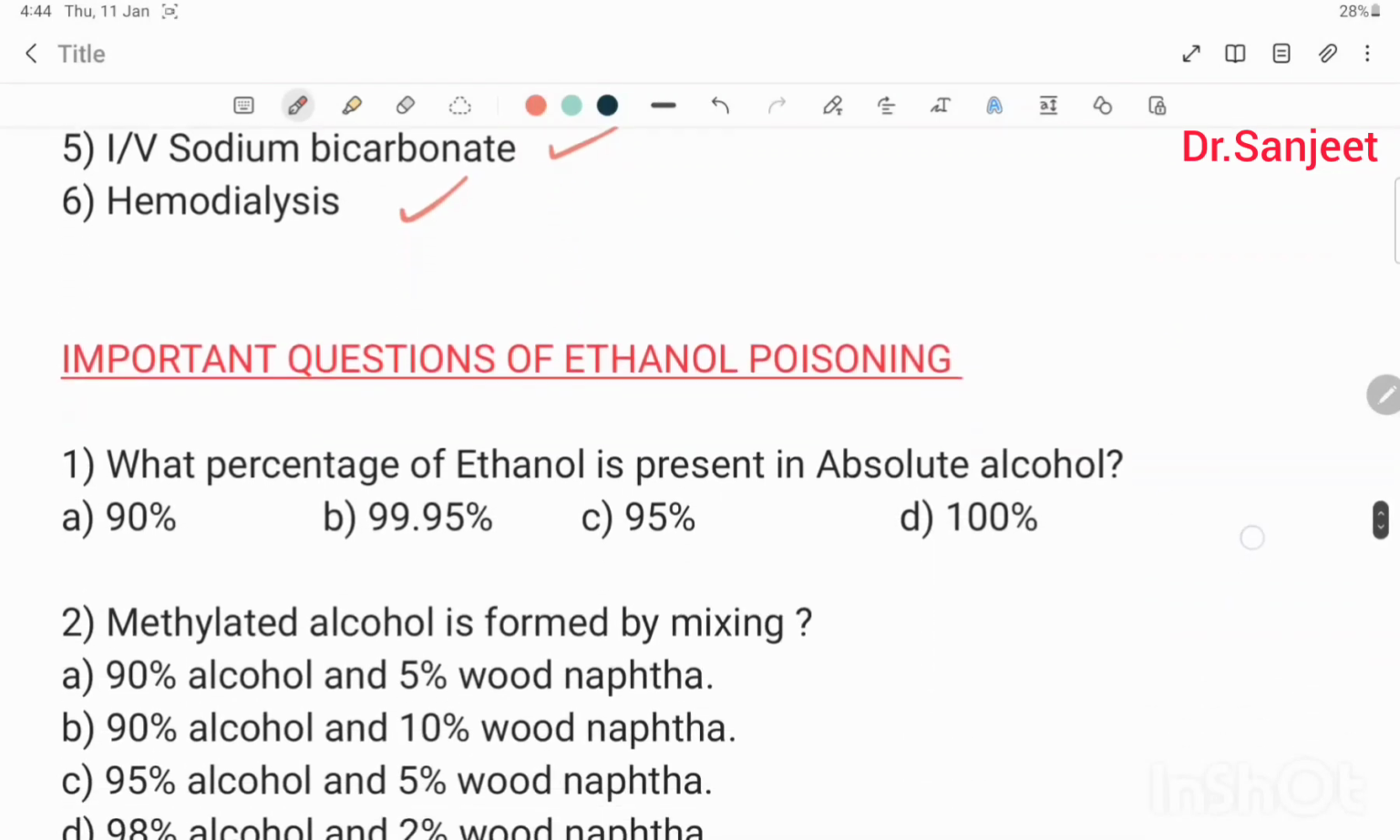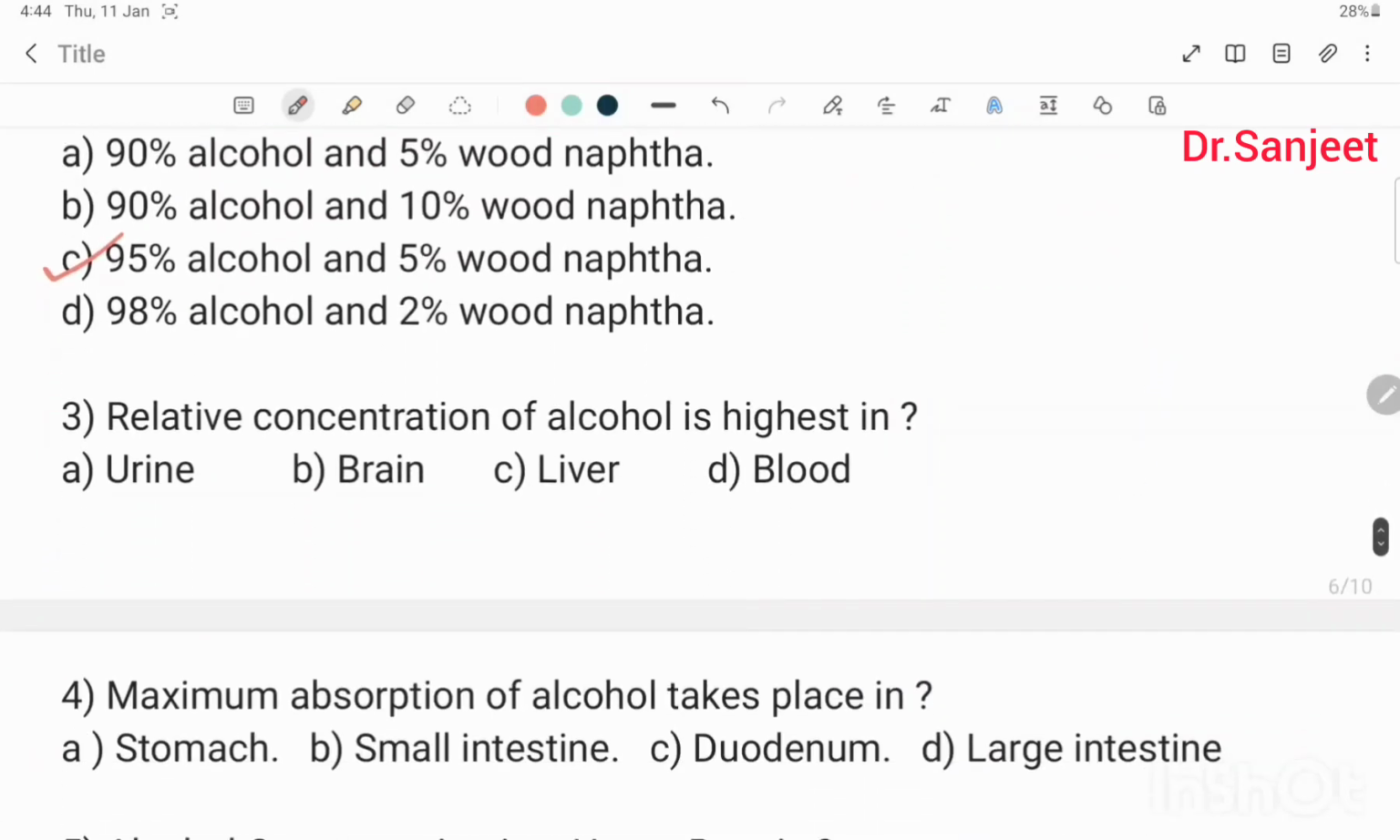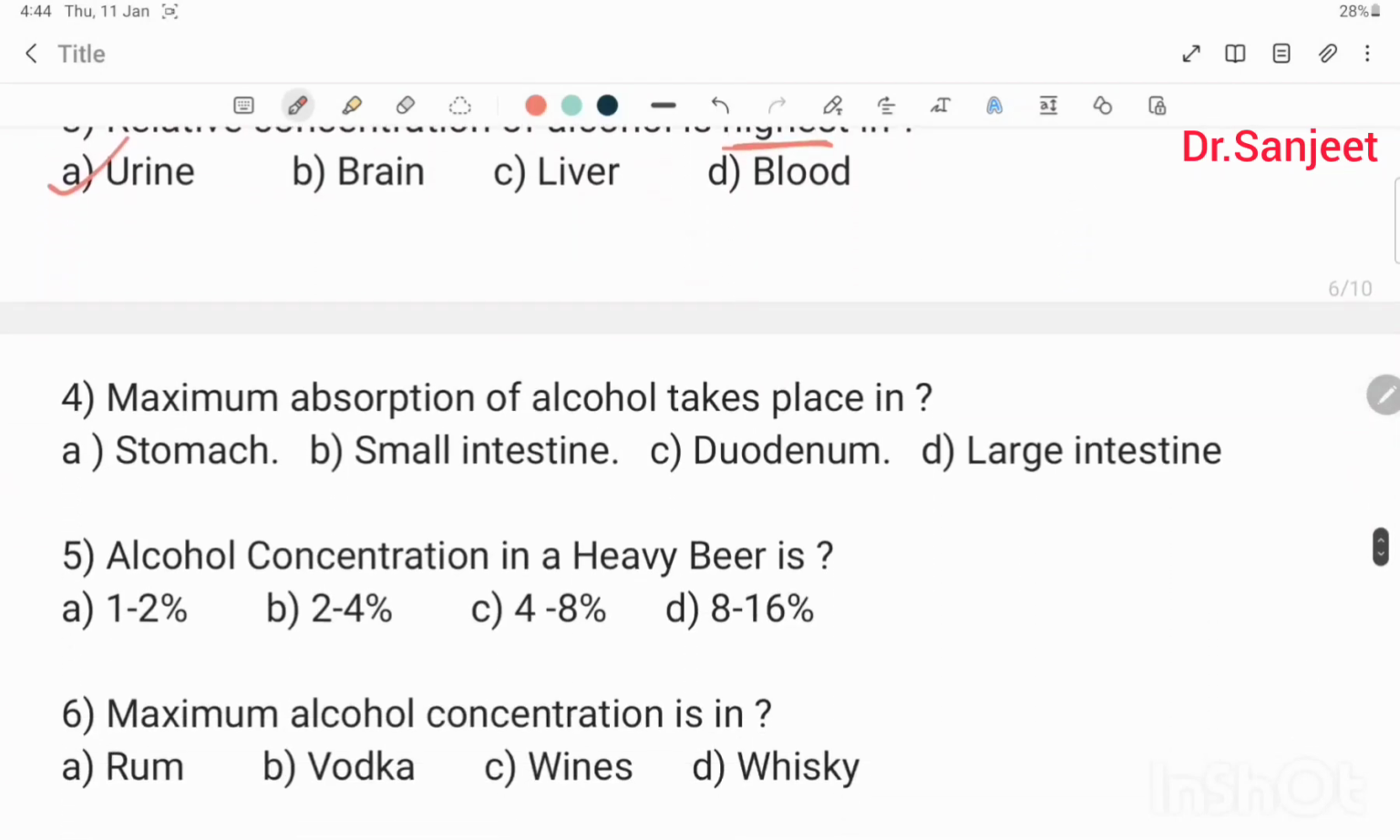Then important questions of ethanol poisoning. What percentage of ethanol is present in absolute alcohol? 99.95%. Methylated alcohol is formed by mixing 95% alcohol and 5% methyl alcohol, wood naphtha. Then the relative concentration of alcohol is highest in urine. Then maximum absorption of alcohol takes place in the small intestine.